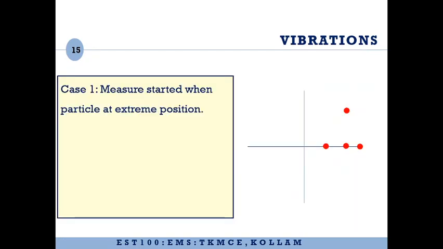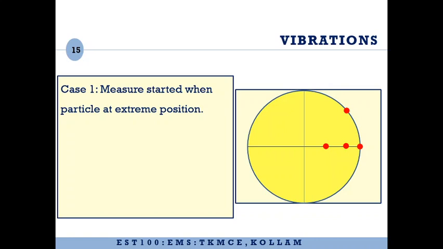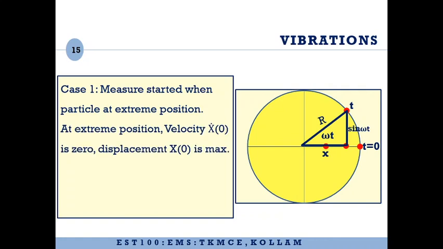Similarly, let us assume a case when the measurement time has started from the extreme position. As we know, we are considering the projection of the particle on the horizontal diameter, and this becomes the mean position and this becomes the extreme position. Let us assume time has started when the particle is at the extreme position. So at any other instant, if we consider the triangles, we will get x is equal to r cos omega t.